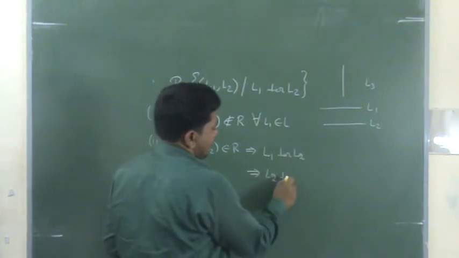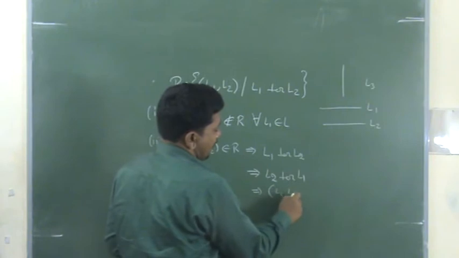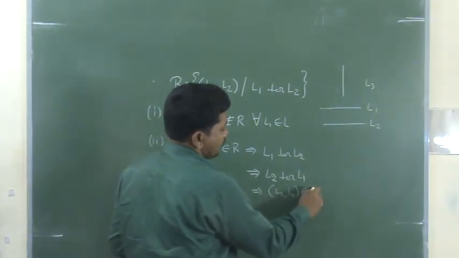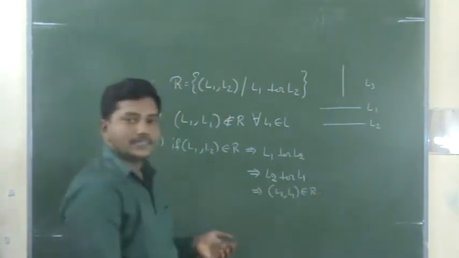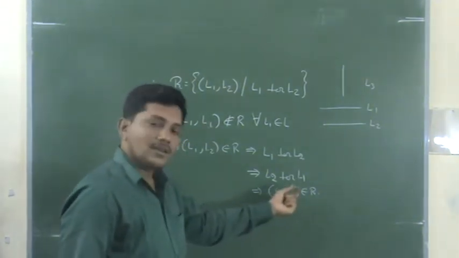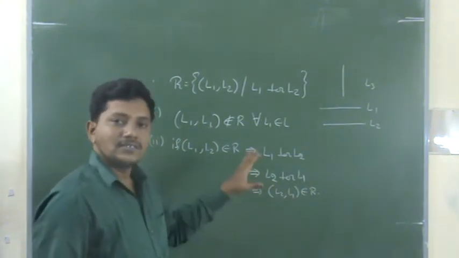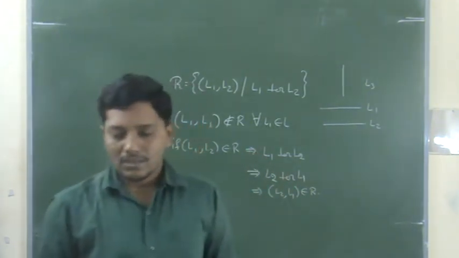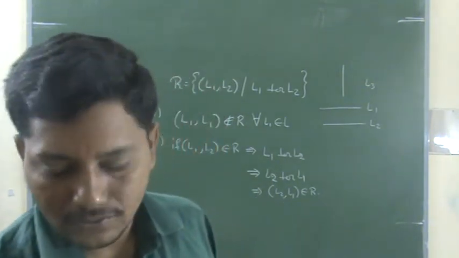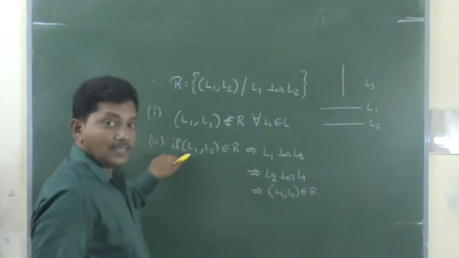L2 is perpendicular to L1. That implies L2 comma L1 belongs to R. This is the condition. So L1 comma L2 belongs to R, and L2 comma L1 belongs to R. That means the pair is reversed, so it is symmetric. So what can we prove now? Transitive. We already finished that it is not reflexive, it is a symmetric property.